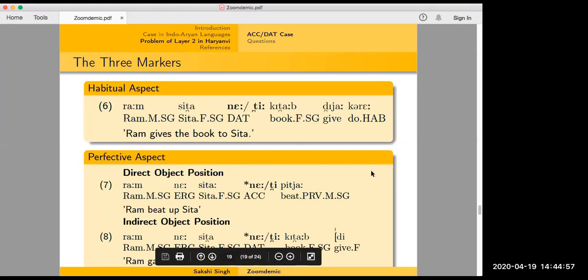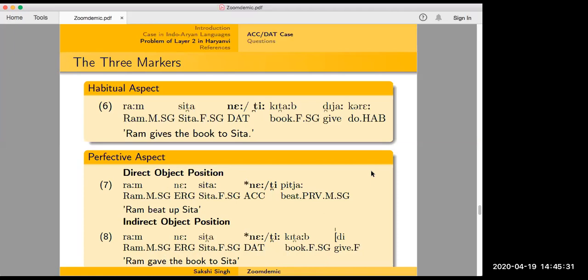The fact that in 6 you can use either ne or ti, what exactly does it tell us? For example, in Hindi, I can say "मैं राम से मिला" and "मैं राम को मिला." Can you say "Ram ko mila"? I mean, some people do, and some people don't. There are lots of Hindi varieties that seem to have a much more limited or hardly any distribution of the associative case.